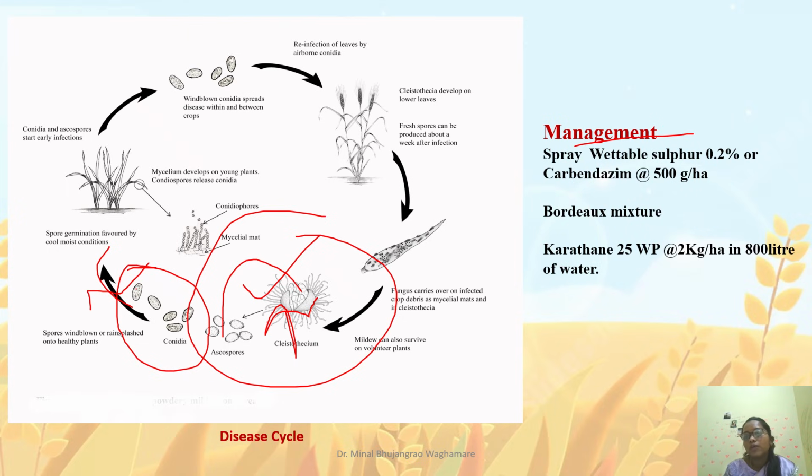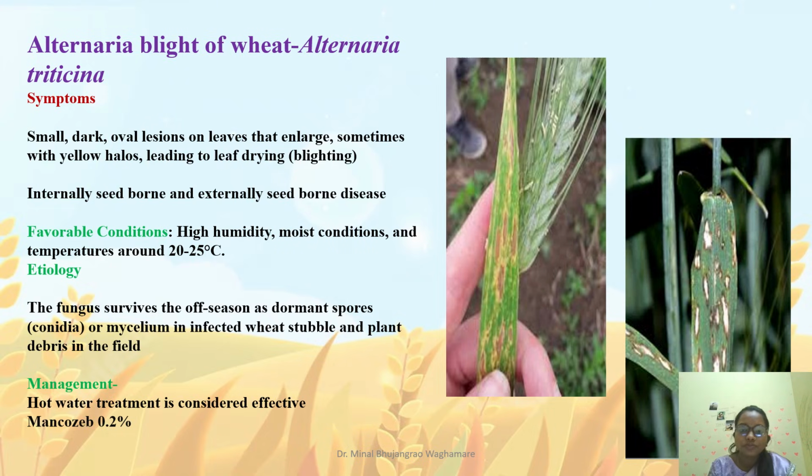Coming to the management, most importantly, wettable sulfur at 0.2%, which means 2 gram per liter spray, and carbendazim at 500 gram per hectare. We can also provide Bordeaux mixture spray up to 1%, and Karathane at 2 kilogram per hectare in 800 liter of water. But mainly we use wettable sulfur as the major management of powdery mildew.